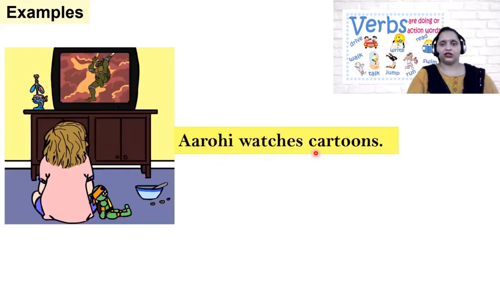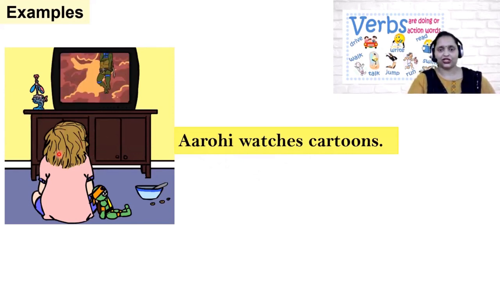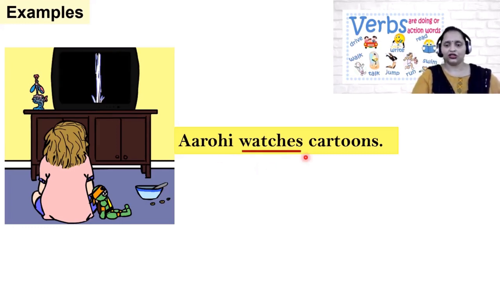Next, Arohi watches cartoons. So you can see this girl is watching cartoons. What is the action or the work done by this girl? The work done by this girl is watching cartoons. So in this sentence, the verb, or the action word, is watches. So Arohi watches cartoons.